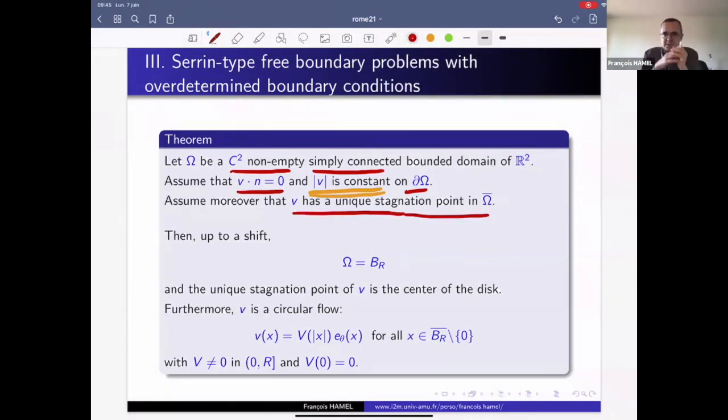Once we have this assumption, we can still introduce the stream function u of the flow.